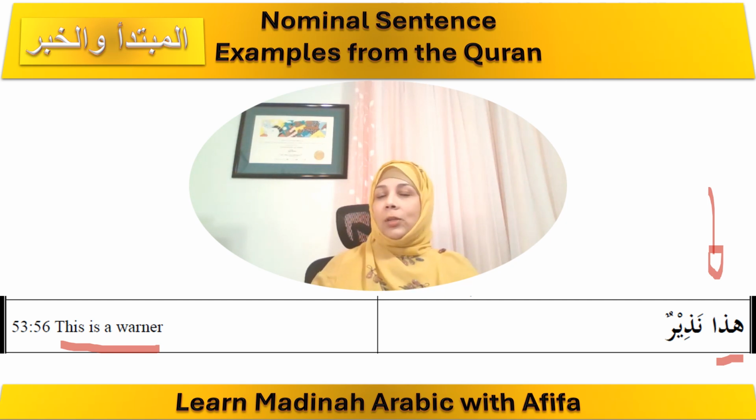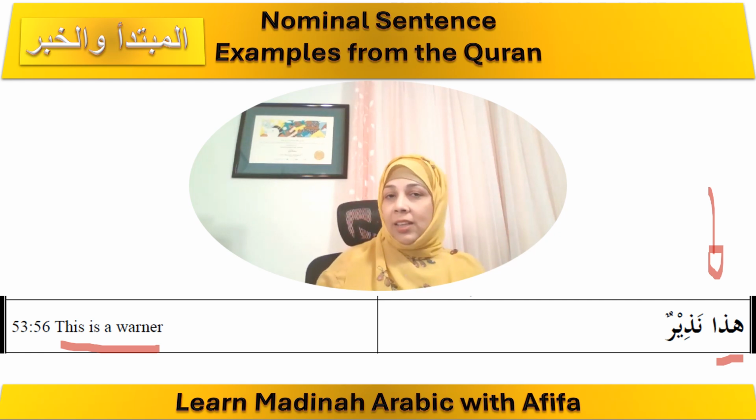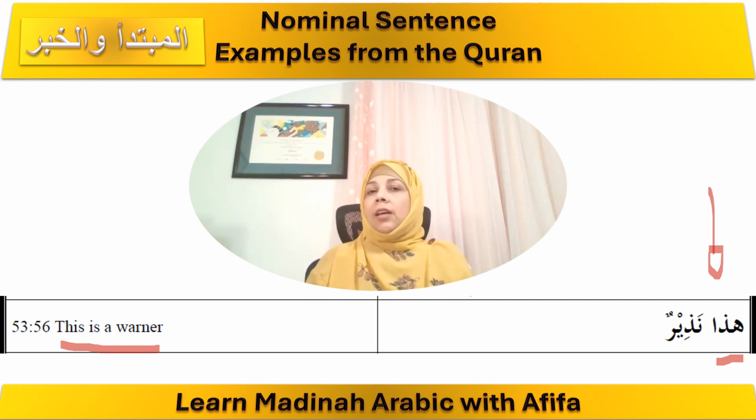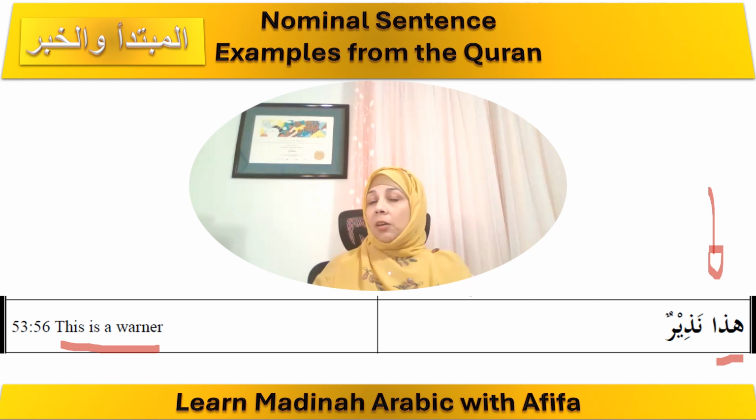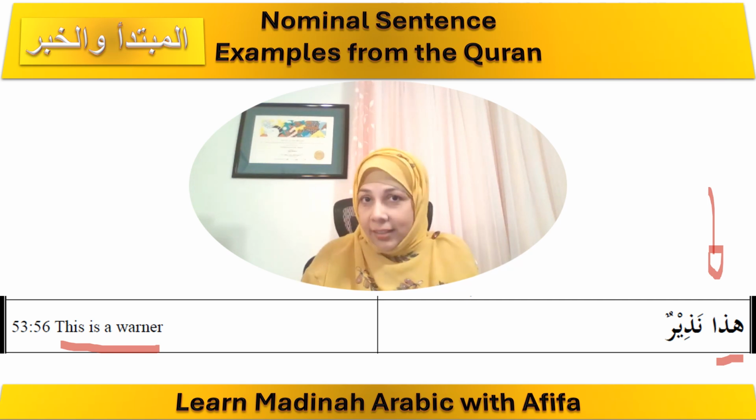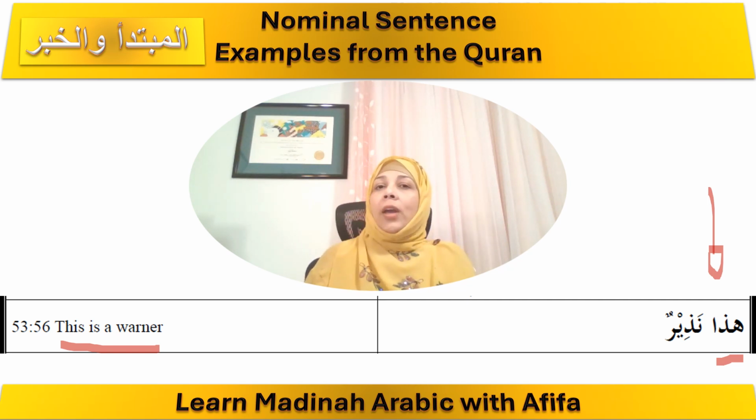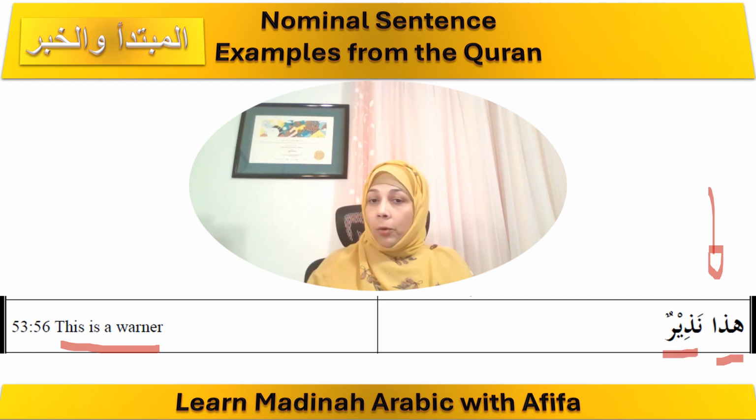Okay, so let's try it together. Here the mubtada is hadha, this. Okay, and what is the khabar? What is the news about this? If someone just said this and was quiet, the listener would say, okay, what about this? Right? So you're waiting for the news about this. Okay, so the khabar is nadhirun, which means a warner.